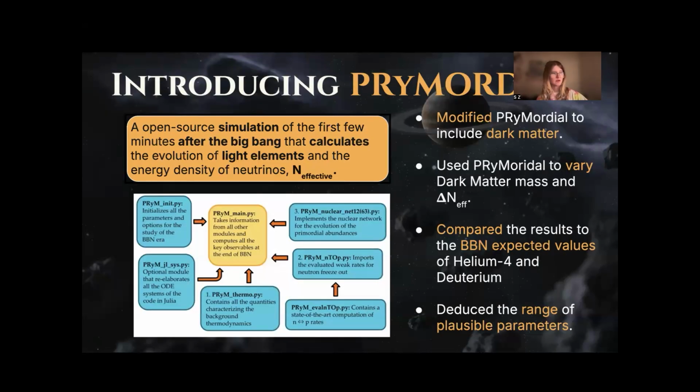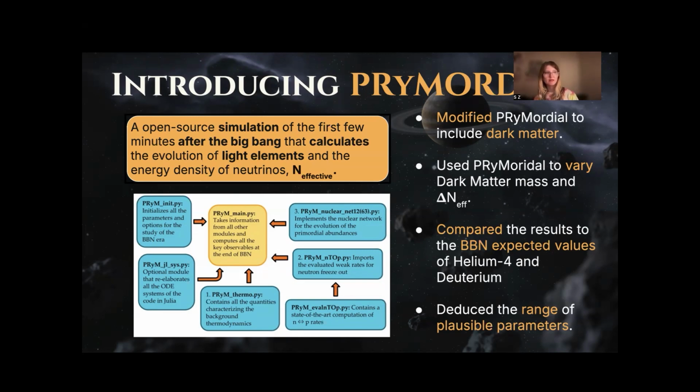To conduct the study, we used a publicly available Python code, Primordial, to investigate the effect on the final abundances of helium-4 and deuterium. Primordial is an open source program that simulates the first 20 minutes after the Big Bang and calculates the abundances of light elements as well as the amount of radiation present at the time of BBN using ΔN_eff. Primordial is broken down into modules, each module serving a separate function and simulating Big Bang conditions, as shown in the diagram below.